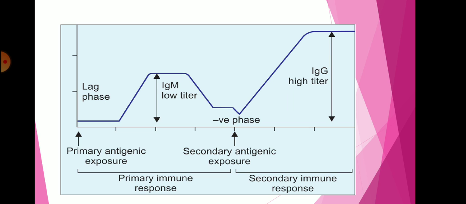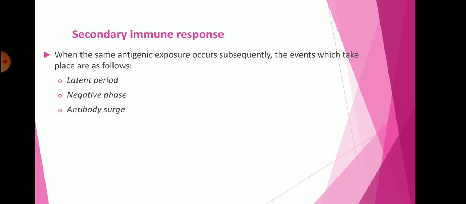In the primary immune response, we see immunoglobulin M, that is antibody M, being formed, whereas in the secondary immune response we see the level of IgG, that is immunoglobulin G, being produced highly, which initiates the response against the microorganism. That is the secondary immune response.